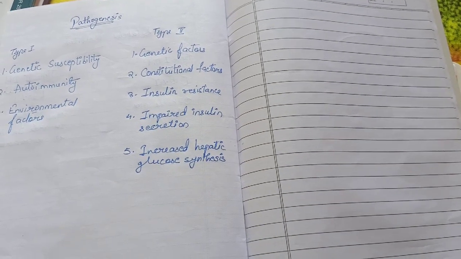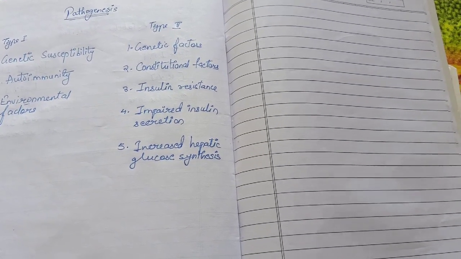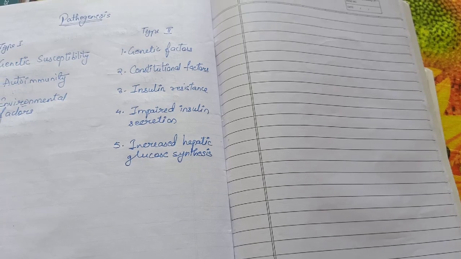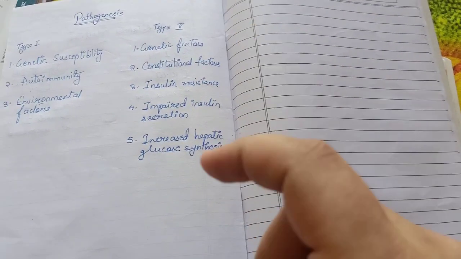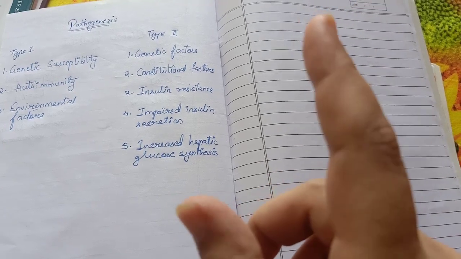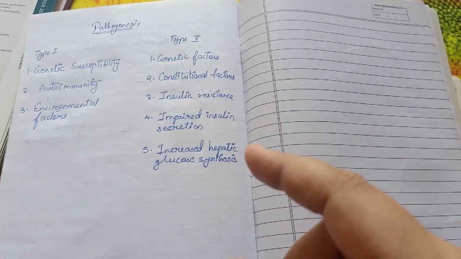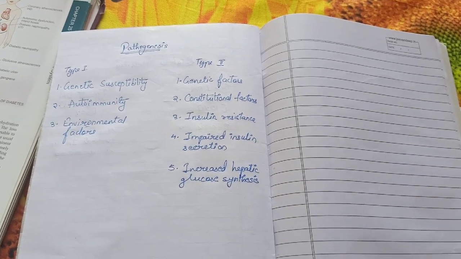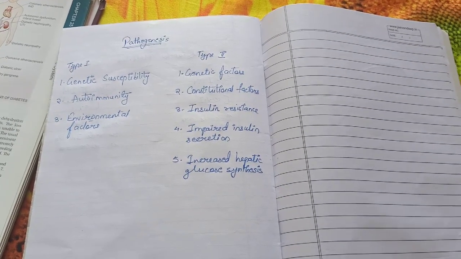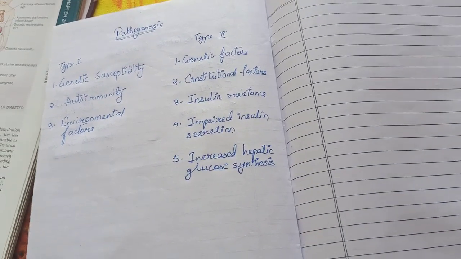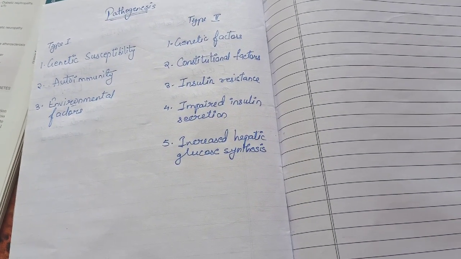Then it is again followed by increased hepatic glucose synthesis, because the role of insulin is to promote storage of glucose as glycogen in the liver. But in type 2 diabetes mellitus, there is increased synthesis of glucose, so there is a higher level of glucose in the blood. So if you are finding any difficulty in remembering the pathogenesis, I will send the pics of these notes which are given in Harsh Mohan's small book in a very concise manner. So please go through those notes only.